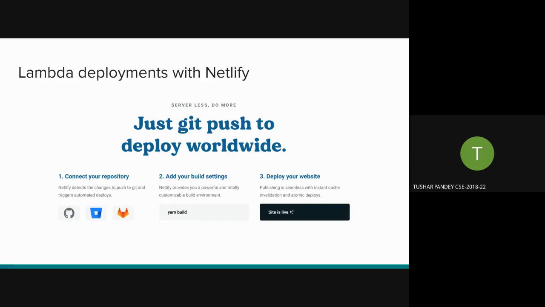And how does this happen? APIs. Netlify has a REST API that you can bind with the project and provide its keys. And you just do a GitHub git push, and it will deploy to Netlify. It's very simple. Yeah. And by the way, it's called Lambda deployments because actually it's taking your code, your server code, and running it inside a function. I'll come to it later. Okay, this is actually very interesting.